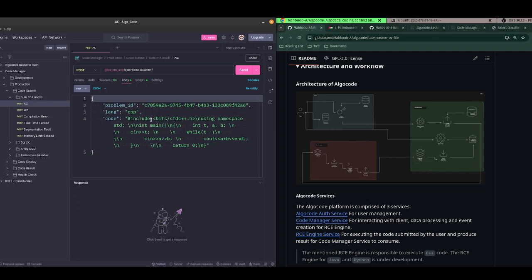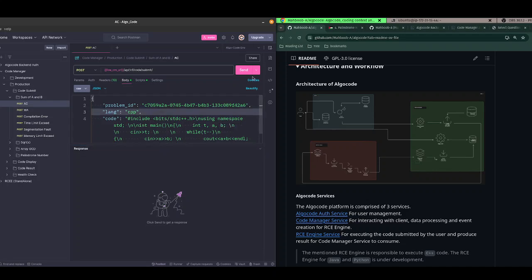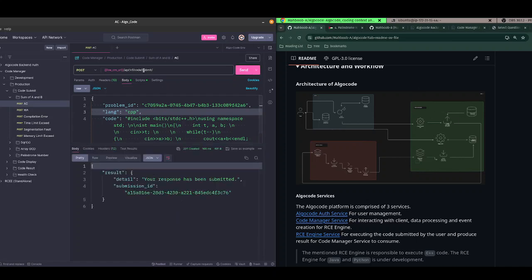This is the problem ID, this is the language, and this is the code. What the code does is that it takes T test cases, A and B, and prints the sum of A and B. That's all, that's the question. Just a basic thing. Now I am sending a request to this code manager. This API submits the request to this code manager service.